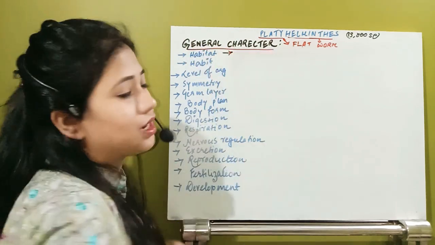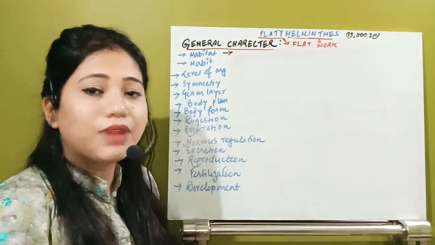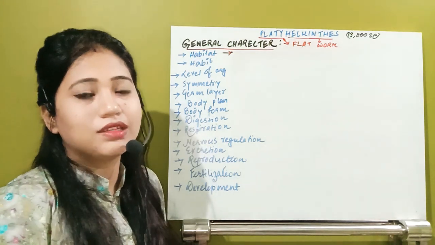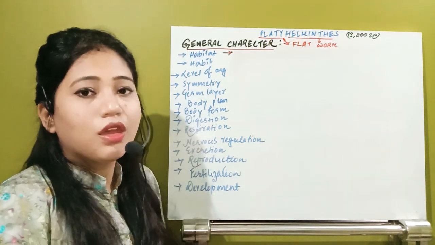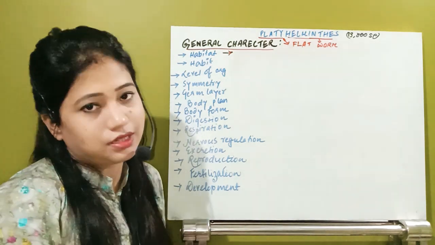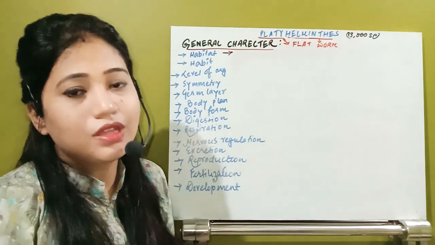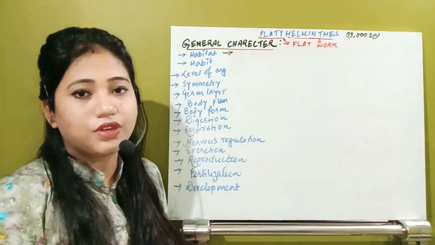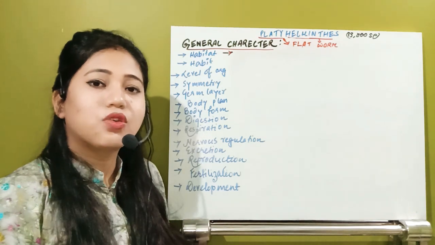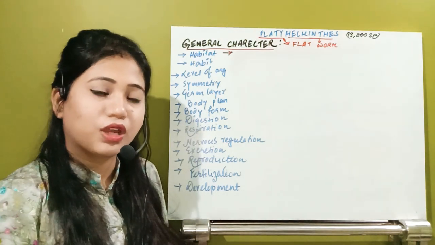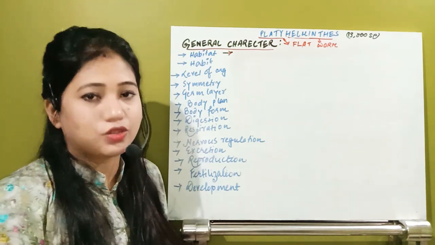What are the characteristics? In the phylum Platyhelminthes, around 13,000 species have been discovered till now. Now come to the general characteristics. First of all, about their habitat, where they live. See, till now in the phyla Porifera, Coelenterata and Ctenophora, these organisms are aquatic. Most of them are marine, but some are also freshwater.